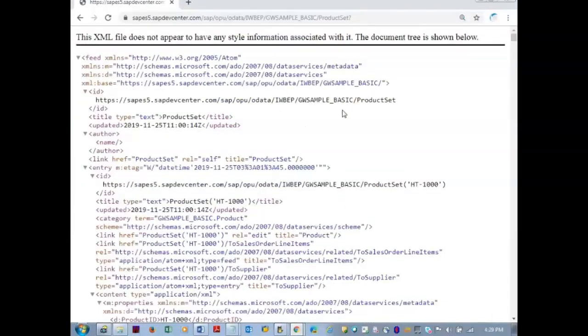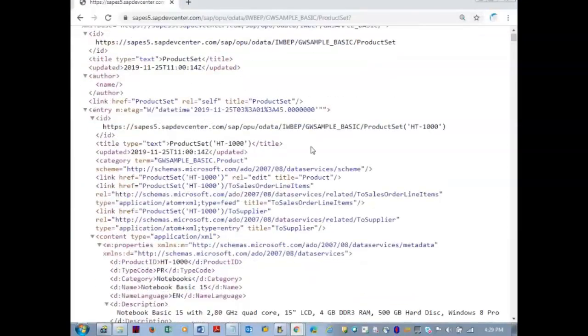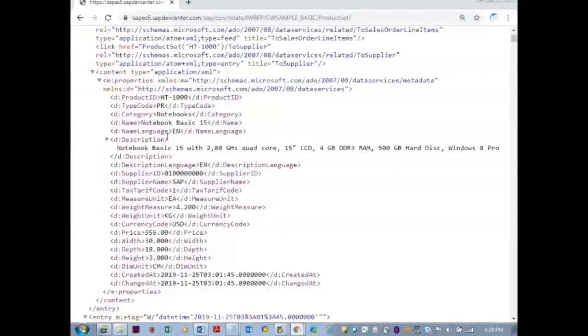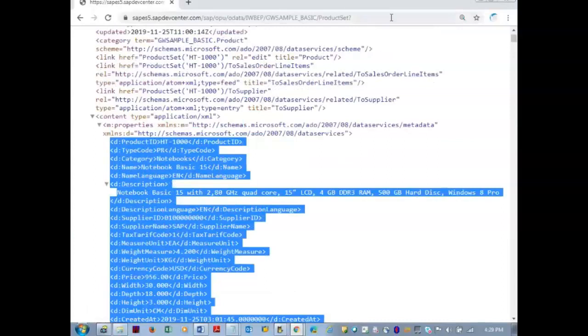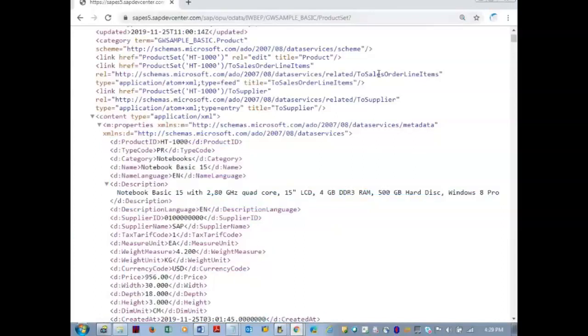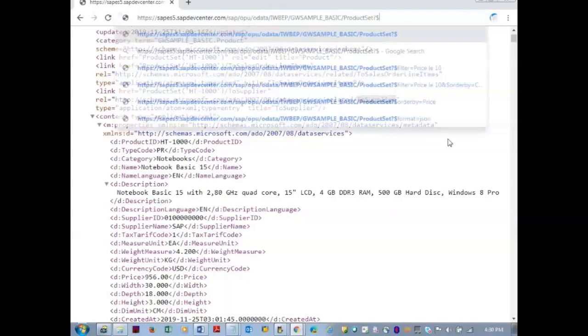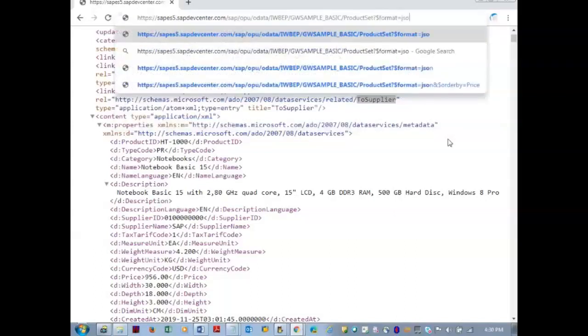Okay. With the SAP services, now here you are seeing this product ID till here. Let me open this in the JSON format. There are two entity sets which are hidden here. If you see, to sales order line item, to supplier. These two are also the entity sets within the product set, referenced entity sets. Now, first observe, then you can write down $format=json.